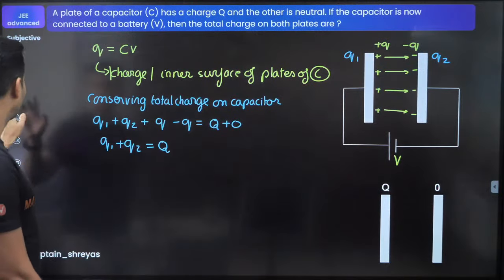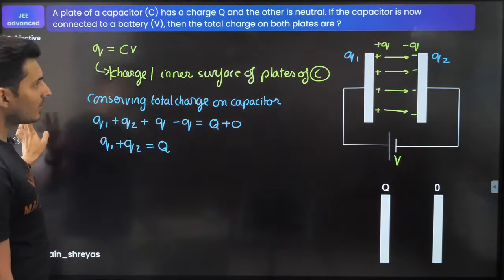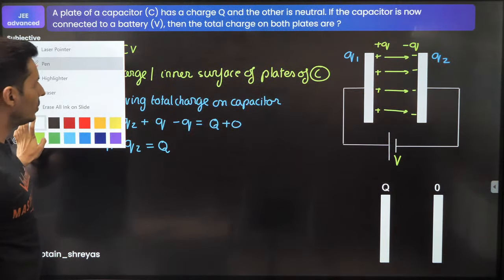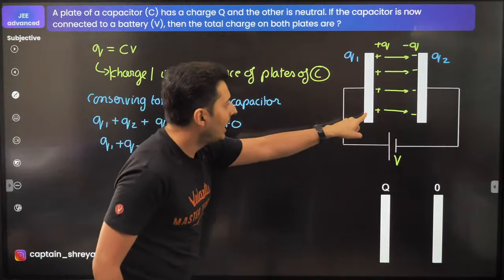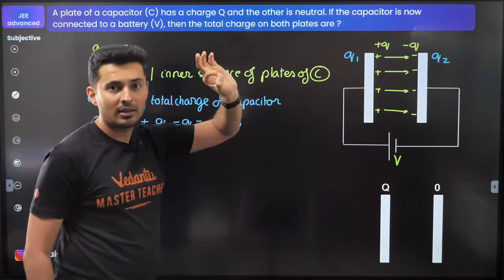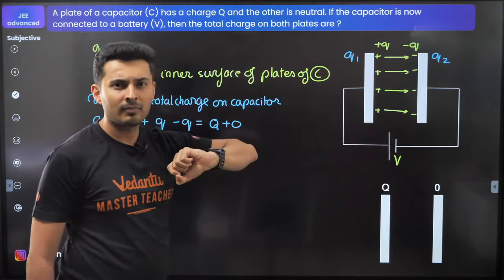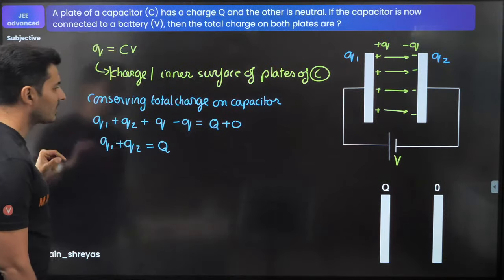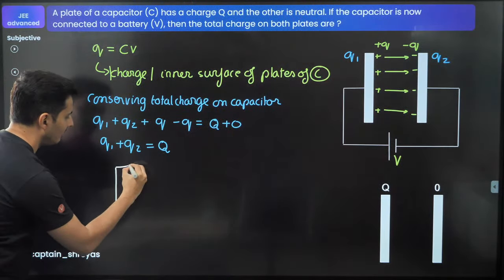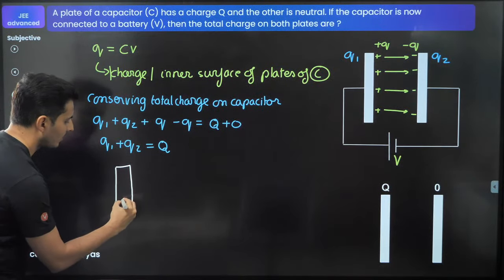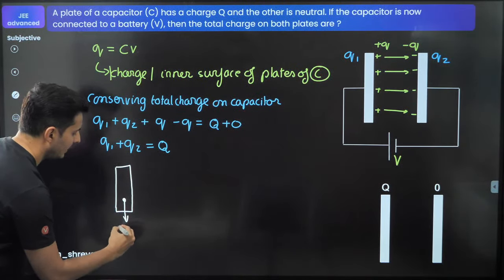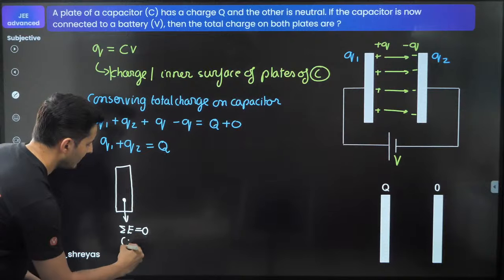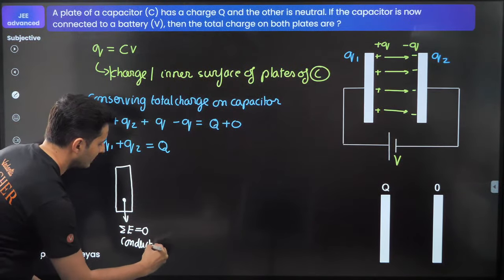I think I can do one thing. Do I have one more slide left? No, I don't have. Okay. So here is what I can do. Maybe if you look at any point inside the plate, the net field must be 0. Agree? Net field must be 0. So how about using that concept? If I take any point inside over here, the net electric field due to all the charges should be 0 because it is inside a conductor.